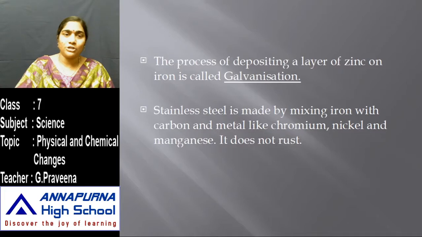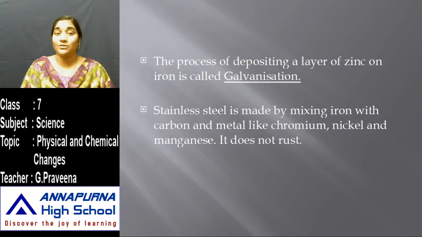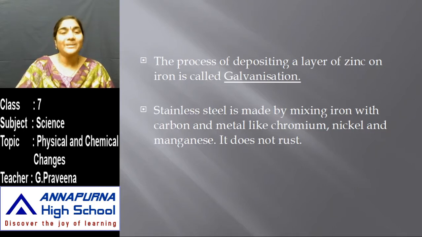So that process of depositing a layer of zinc on iron is known as galvanization. So through the process of galvanization, the process of rusting of iron can be prevented. And even the stainless steel is made by mixing iron with carbon and metal like chromium, nickel and manganese, so that it doesn't rust. Okay, so these are all the chemical changes.